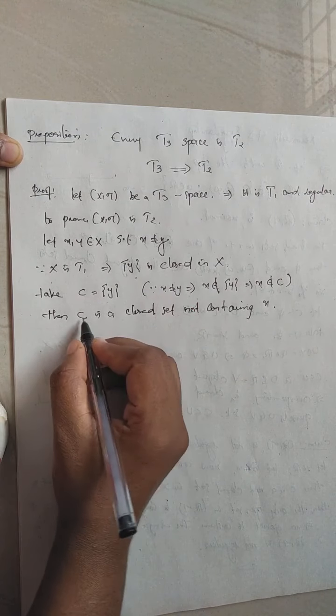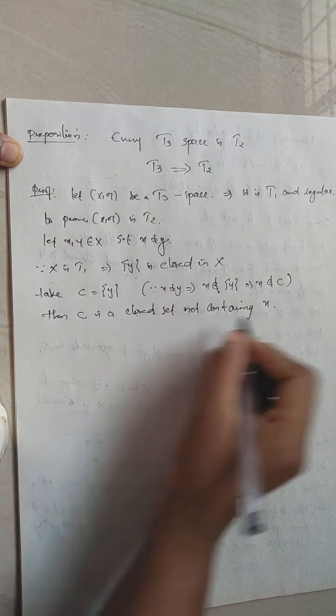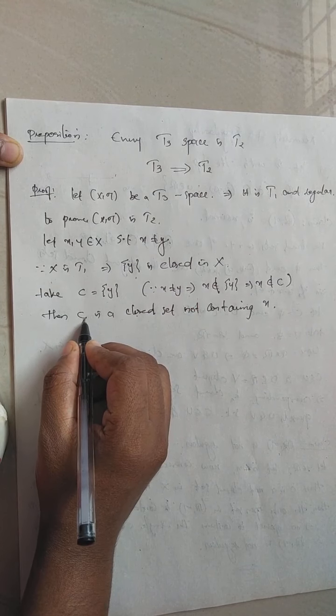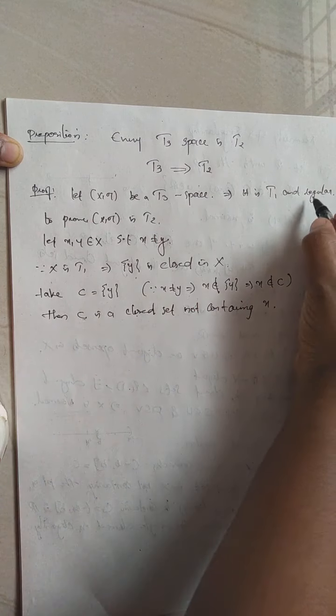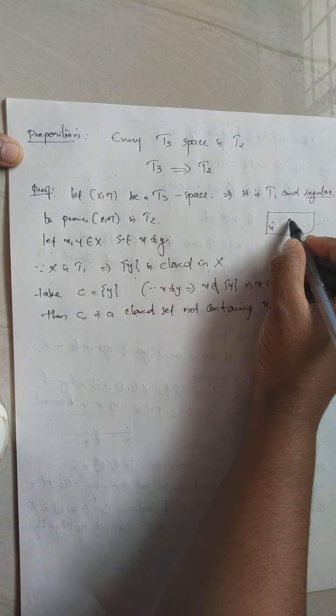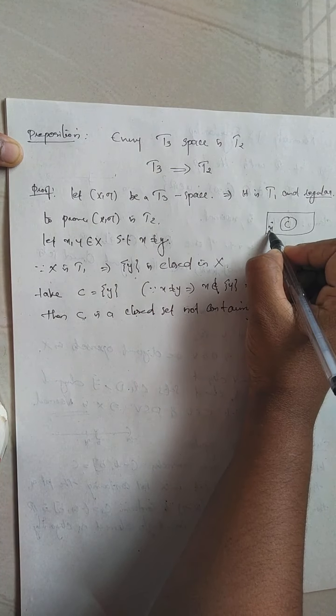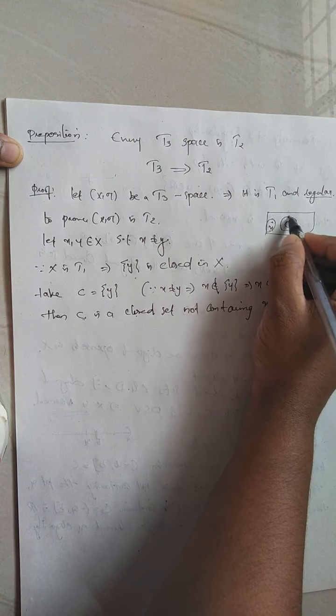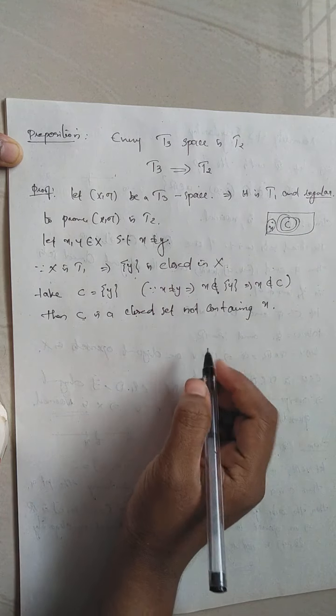So we get a closed set and a point not belonging to that closed set. Then you can use the property of regularity. When a space is regular, it means if you take a point x and a closed set C not containing that point, there exist disjoint open sets containing these two.